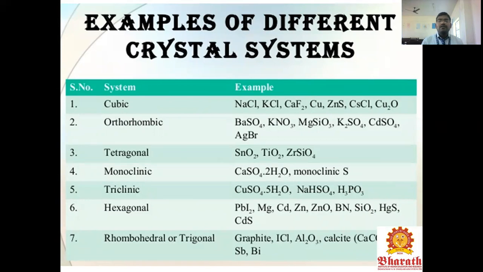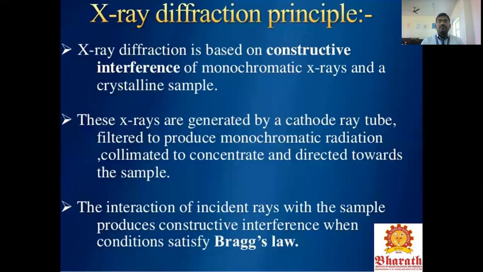Hexagonal is present in lead iodide, magnesium, cadmium, zinc oxide, boron nitrate, silicon dioxide, mercury sulfate, and cadmium sulfate. Those compounds have hexagonal structure. For the rhombohedral or trigonal system, graphite, aluminum silicate or calcite, strontium and bismuth are present in this compound.